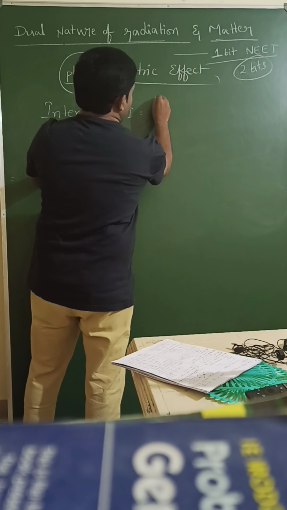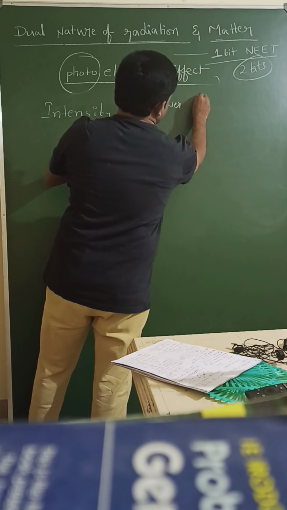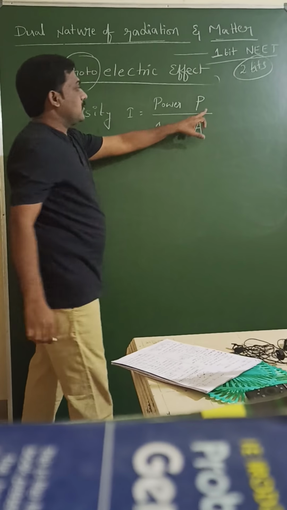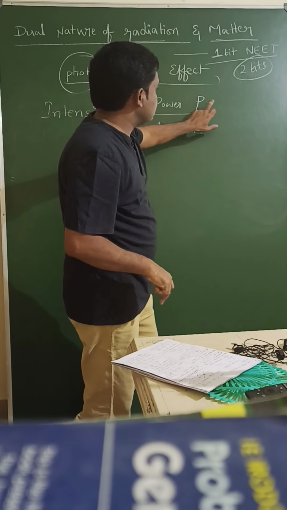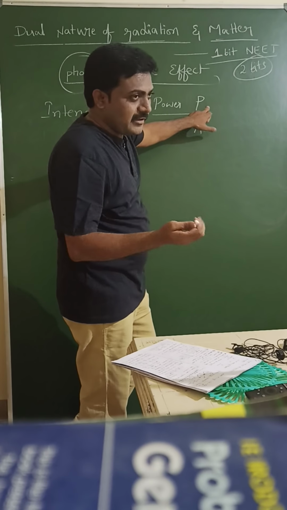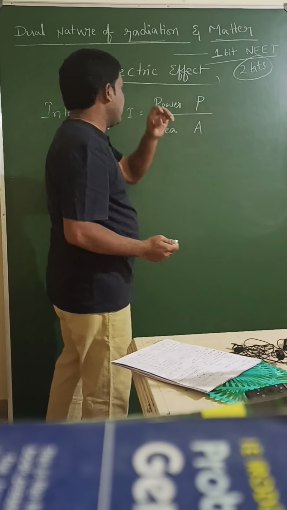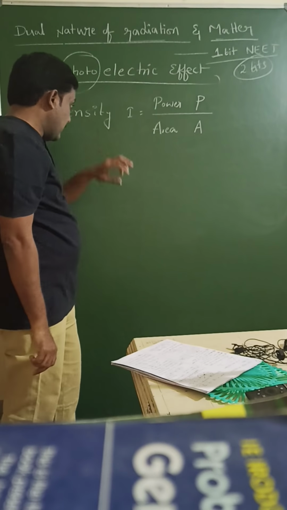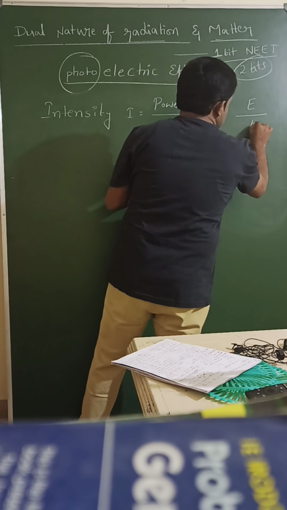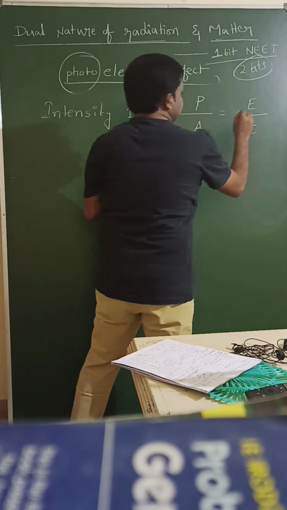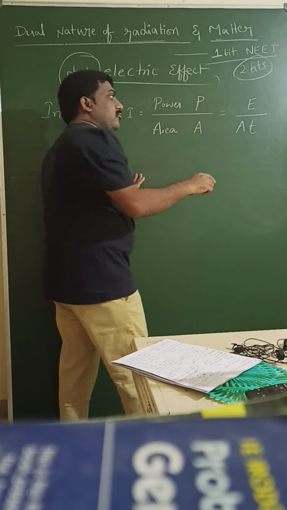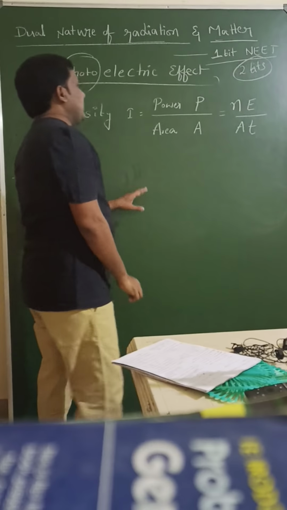Intensity is power by unit area A. Previously I wrote P for momentum, but here power, same symbol, there is no other option. So power P, this is not momentum. Power is equal to work done by time or energy by time. In the denominator A is there. For one photon, E by AT. For n photons, nE by AT.